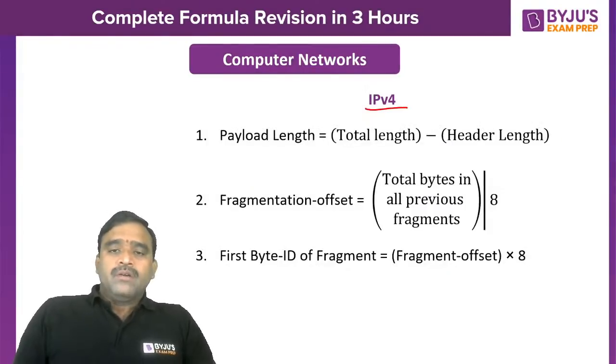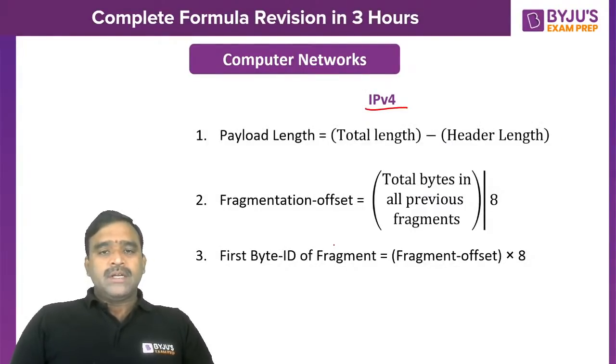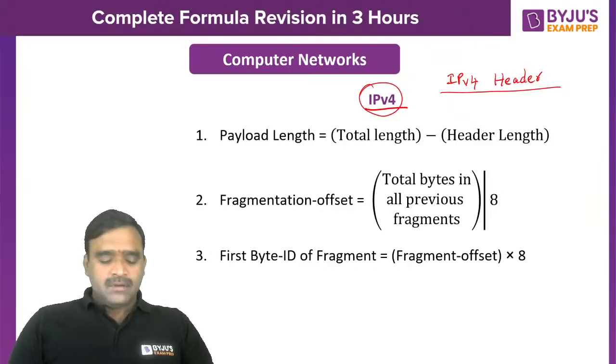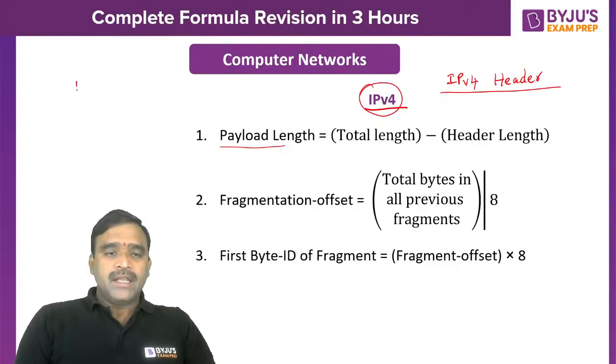Okay. So now in computer networks, as I told you already, three layers are very important. One layer is the network layer. In the network layer, the IP version 4 header is there. So definitely you will get one question from the IP version 4 header format, the contents of the header. It describes the entire IP version 4 protocol. So here, the payload length. The header contains the control information plus data. The data is called the payload.